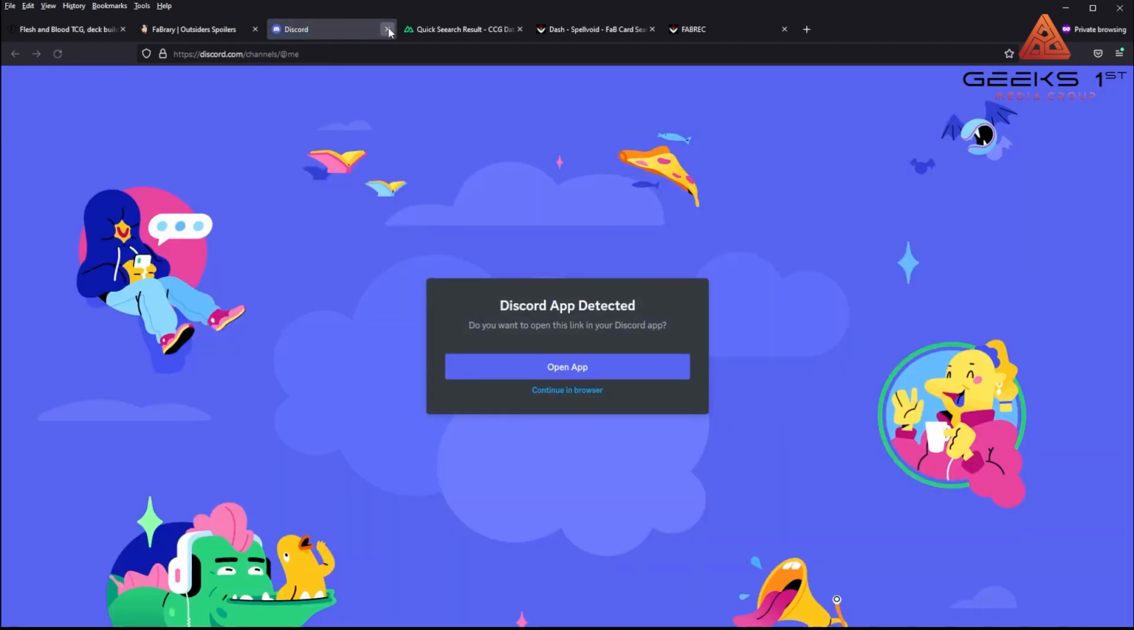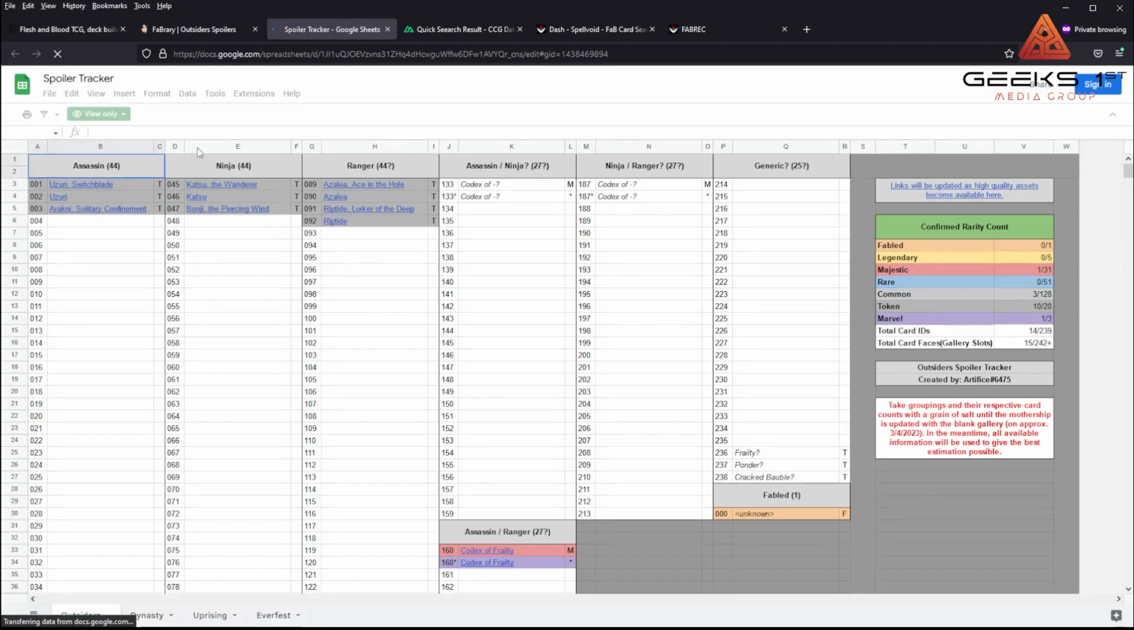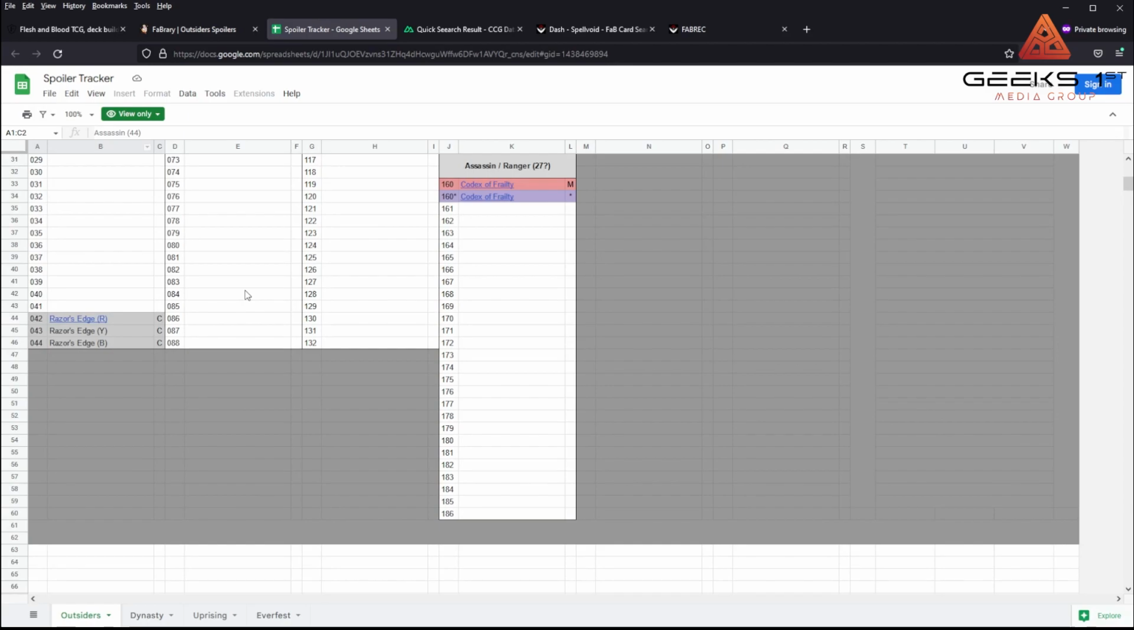So there is basically a, oops, I don't want to go to the Discord, sorry. I want to go to the set tracker here. There is a Google Sheet that they are doing that basically follows as cards get spoiled, so you can kind of start seeing what's coming out.